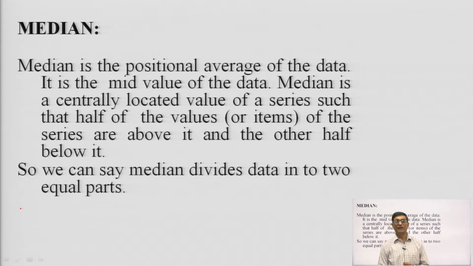So, median is another measure of central tendency besides mean, and it is the positional average. It divides the data into two equal parts.